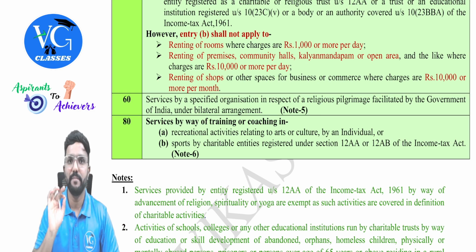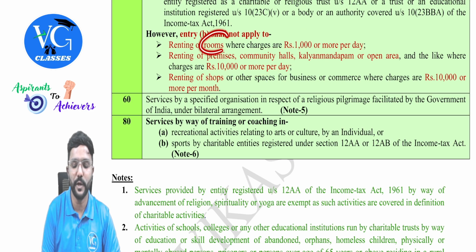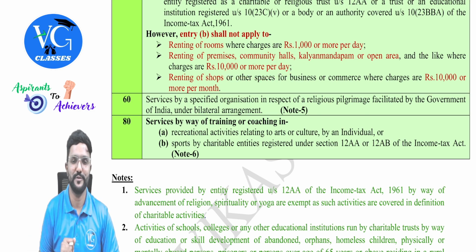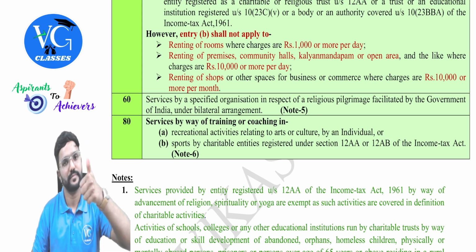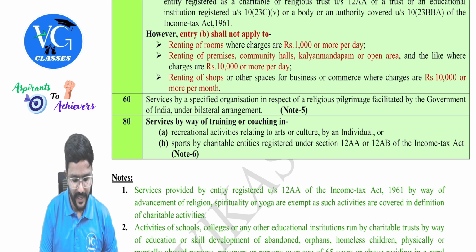Yes, sir. And please be careful, guys. For rooms and kalyana mandapam, it is per day, because normally when we are taking a room or a kalyana mandapam, it will be per day. Will you take it for months together? No, no, sir. Whereas if it is a shop, it is per month. The 10,000 limit is per month. Got it? Yes. Chalo, let us move to the next entry.